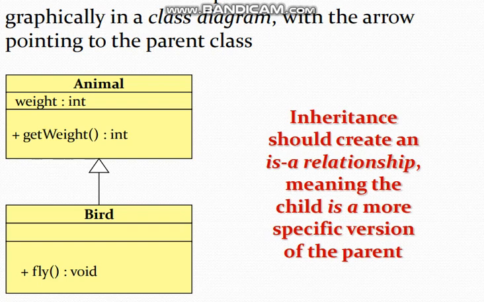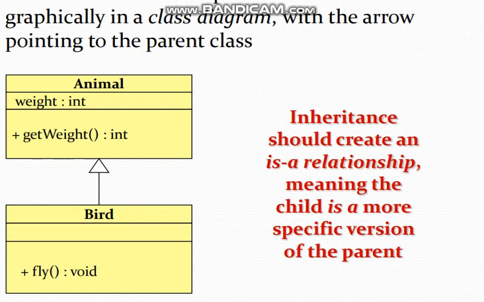We have created two classes, animal and bird. There is an arrow mark here. What does this arrow mark denote? The arrow points to the parent class.